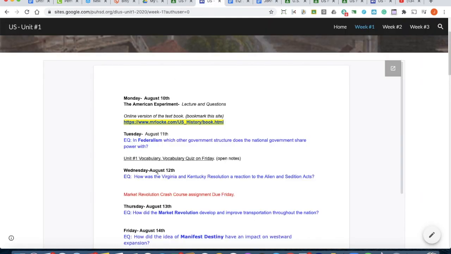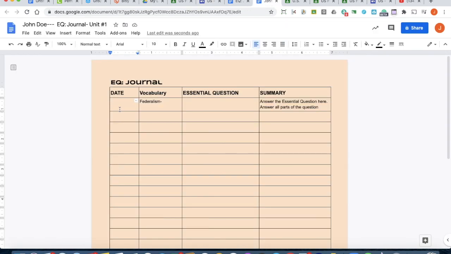Now, you'll find the date pretty easily. Obviously, the first one is going to be August 11th. The second one will be August 12th, and the third one will be August 13th. So you just put the date,